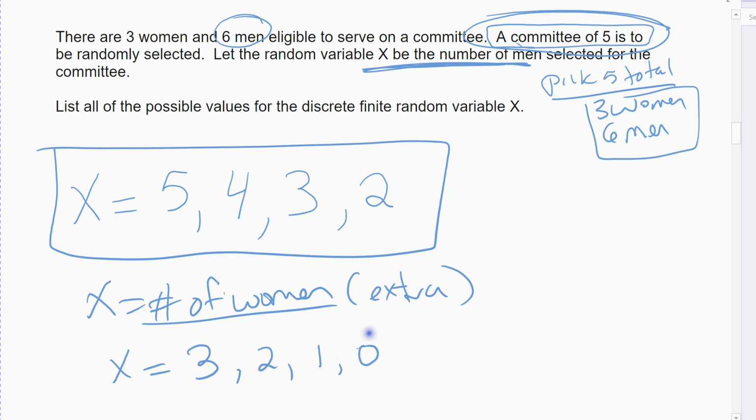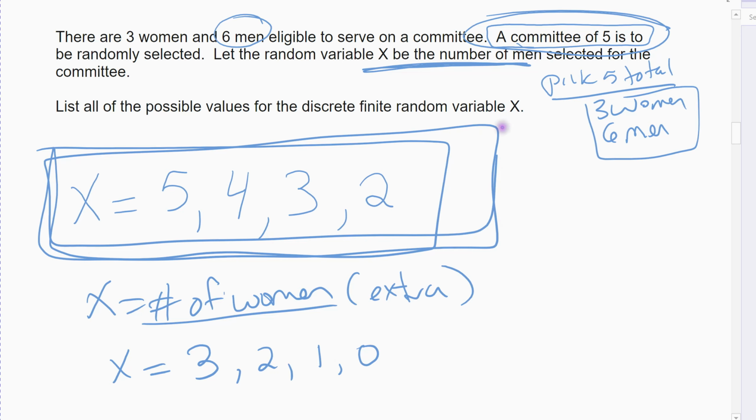These pair up. The 0 women goes with the 5 men. The 1 woman goes with the 4 men. The 2 women go with the 3 men, and the 3 women go with the 2 men. And so they sort of pair up, and that's a way to double check your answer if you want to. The answer to this particular question, if it was a test or quiz question, would be 5, 4, 3, 2. But that's just an FYI, something you can use to check.